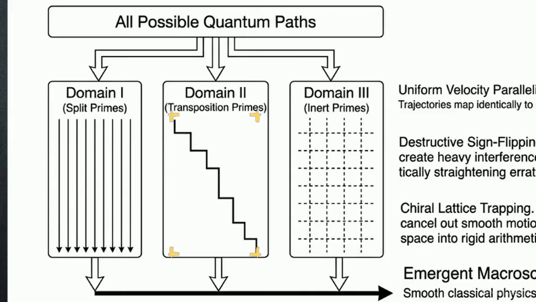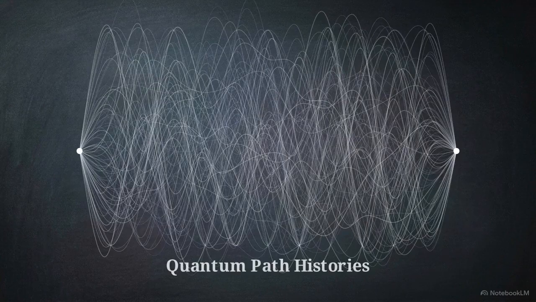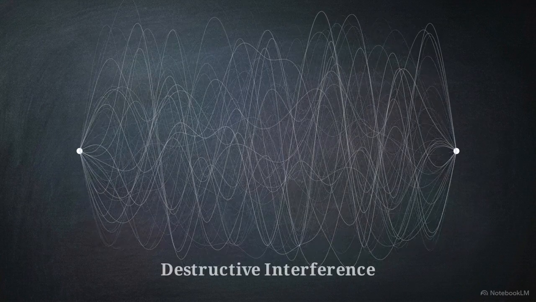Transposition primes trigger sign-flipping frictions that suppress nonlinear curves, while inert primes cancel out smooth motion entirely, leaving only discrete hopping networks. The smooth trajectories of classical physics emerge from this process as a constructive residue. As the non-abelian adelic filter erases the most erratic path histories through destructive interference, only the straightened constructive paths remain visible at a macroscopic scale.